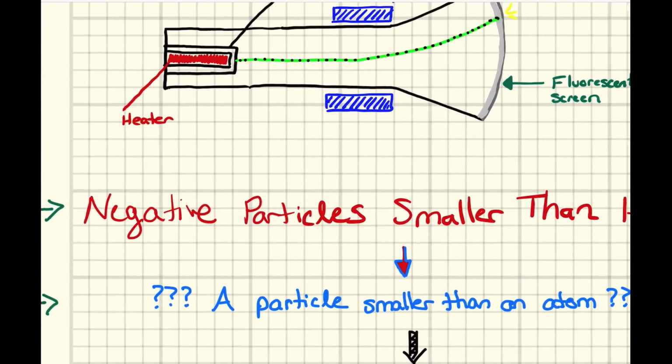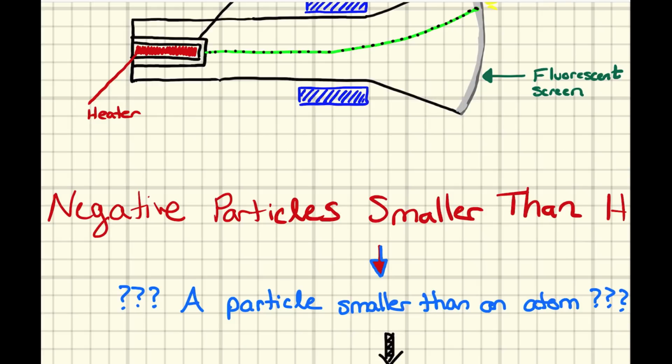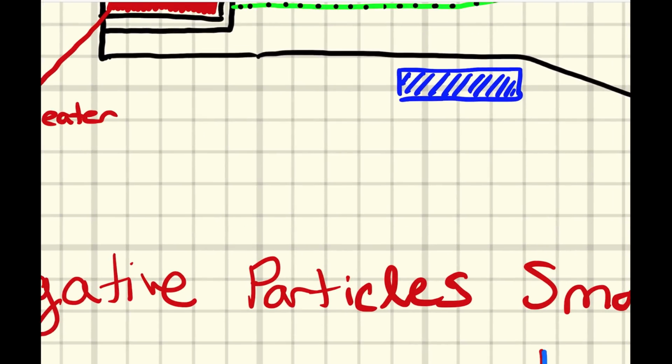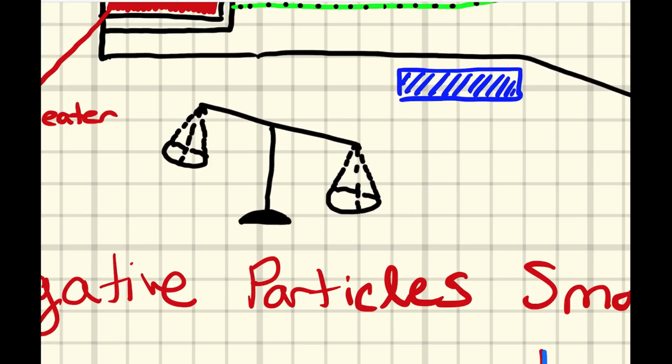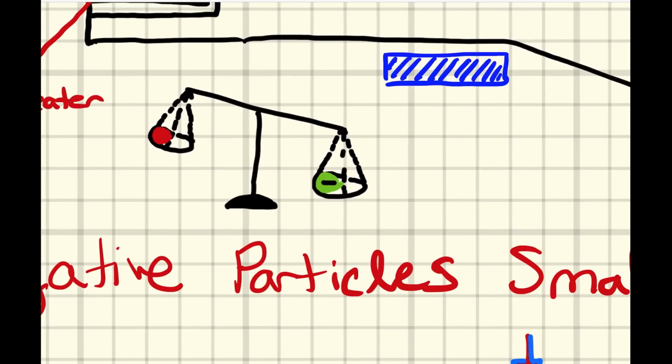So J.J. Thomson said, well, if there are these negative particles, then they must be atoms. Except that when he weighed them, something really strange happened. If we think of it like a balance, in theory, at the time, there could be nothing smaller than atoms. So what we should have seen was that hydrogen, being the smallest thing in the world, would be lighter than these negatively charged particles inside this tube. We're just going to draw these with a negative charge. And there's that big green negative charge right there. However, that's not what happened.